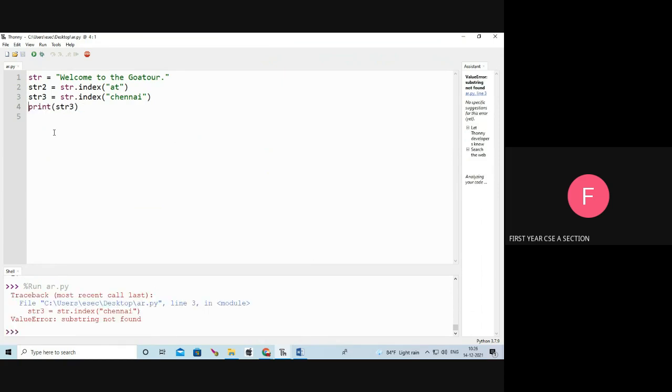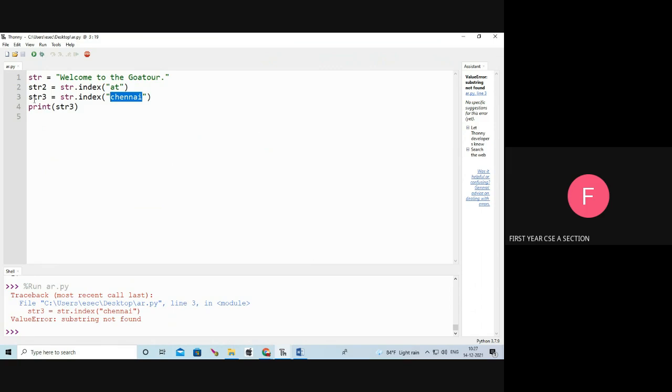Okay, I'm going to print the str3. See, it is displaying the error message because Chennai is not available in str, so it returns the value error: substring not found. Can you understand the difference between the index function and the find function? The find function will not return the error message.